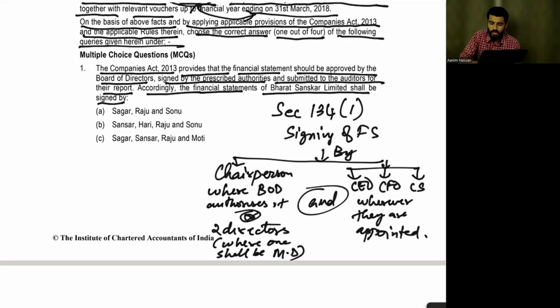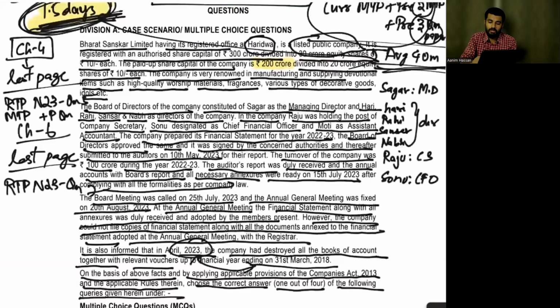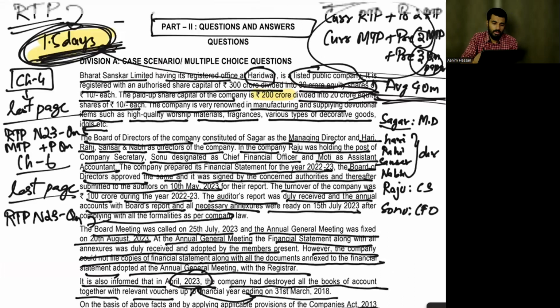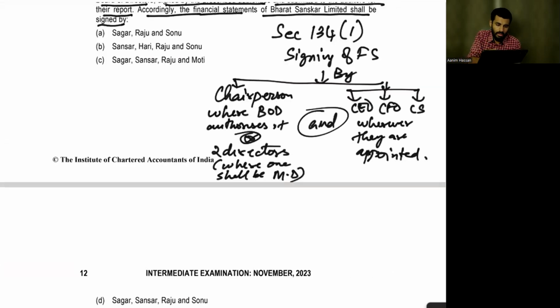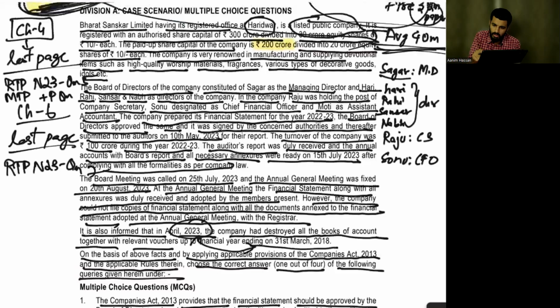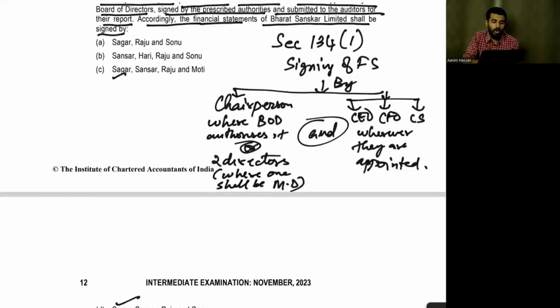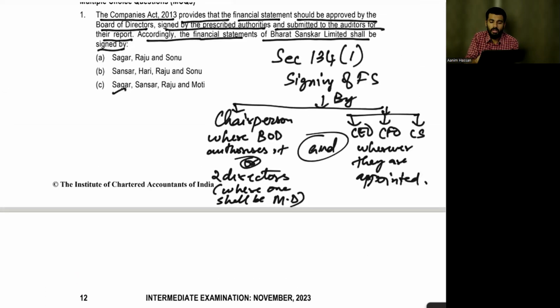Now tell me, in our case, who should sign it? There's no chairperson, okay, so directors should sign it. Who and all are the directors? Hari, Rahi, Sansar, Nabi. And one should be a managing director, Sagar. So Sagar should sign it. Either it will be option C or it will be option D.